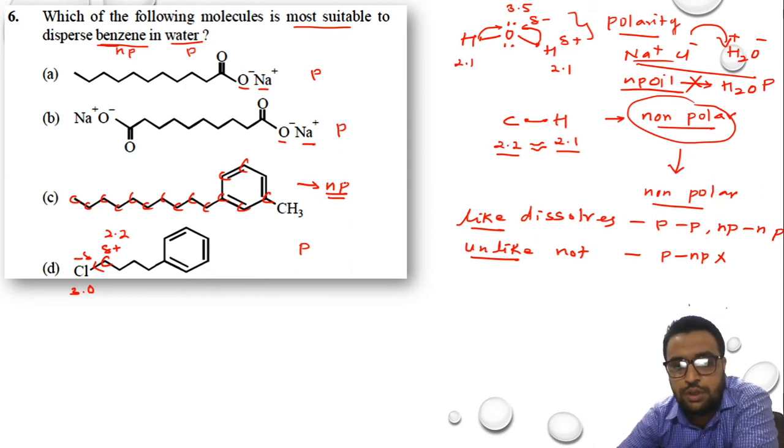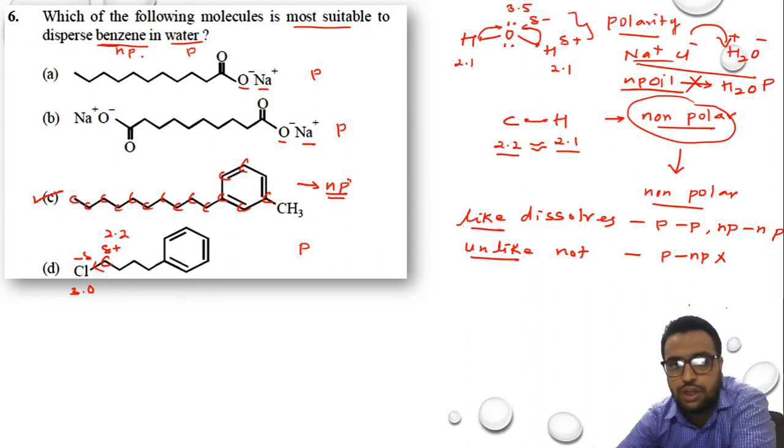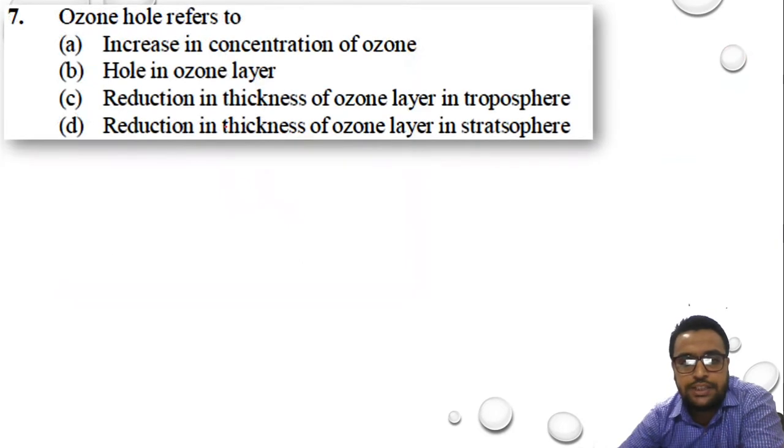So which compound is suitable to dissolve benzene? A non-polar compound. So it should be option C. A non-polar compound should dissolve or disperse in a non-polar one only. So the right option over here is option C. Let us quickly move to question number 7.